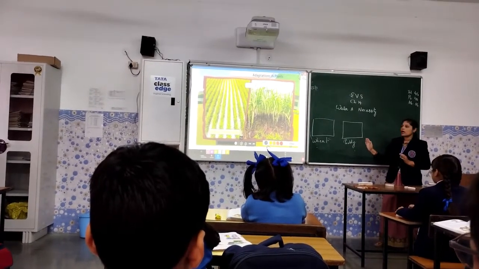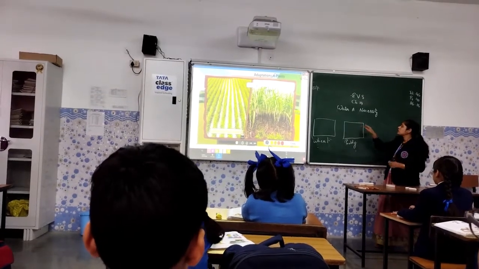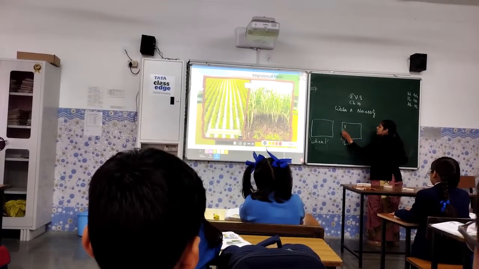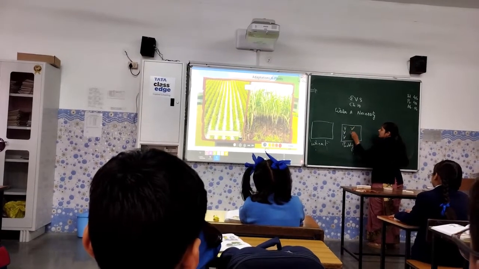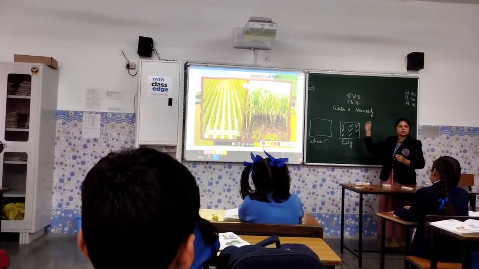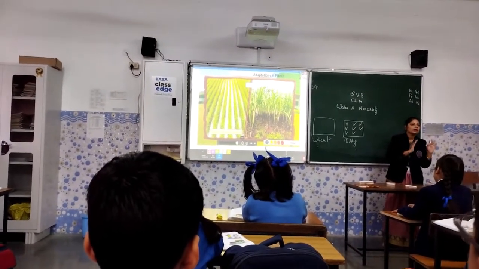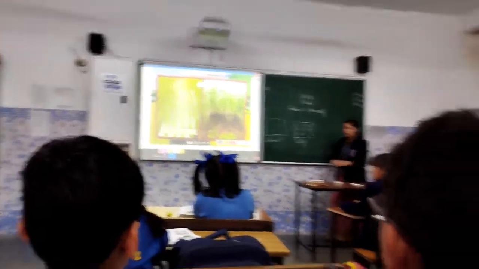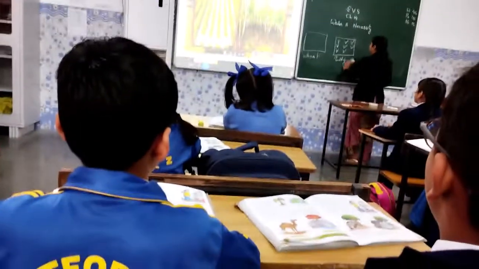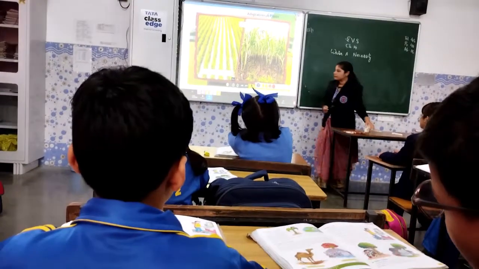After some time what happens? Small plantlets. In picture 1 you can see plantlets. Small plantlets, they will grow like this. When they grow like this, what we'll do? We'll take such plants and transfer them into another field. So in this way, each crop has different requirements of water. Clear to everyone? Yes, ma'am.